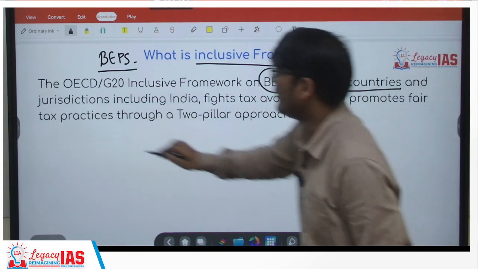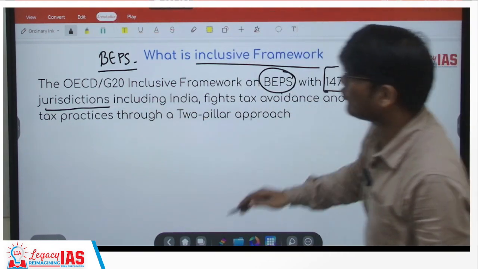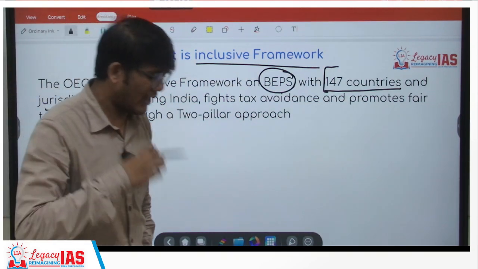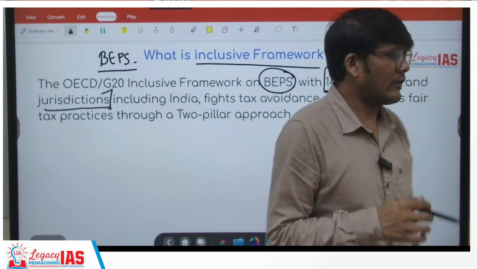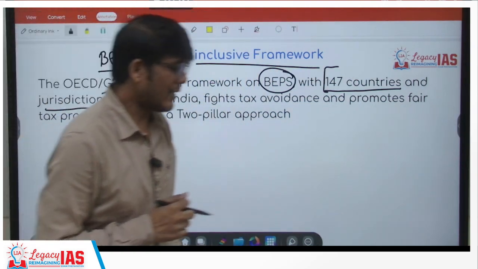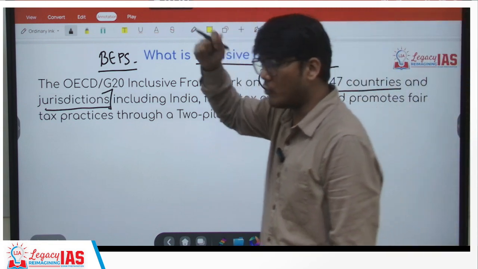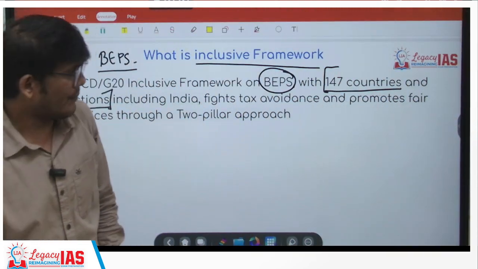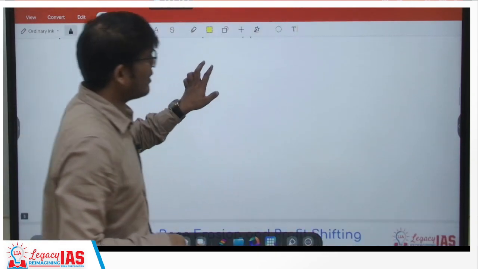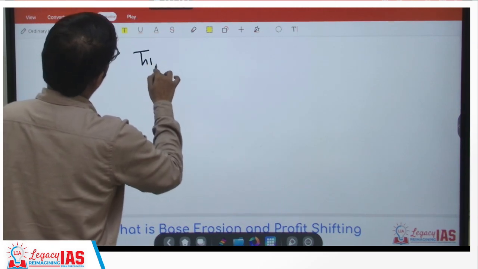Why are we saying 147 countries and jurisdictions? This is also very important to know. See, there are some countries which still have many other jurisdictions in them, either because of the colonial legacy, or due to various other reasons. For example, one thing I would like to tell you, this probably goes into the realm of geography. So in geography you might have studied time zones.